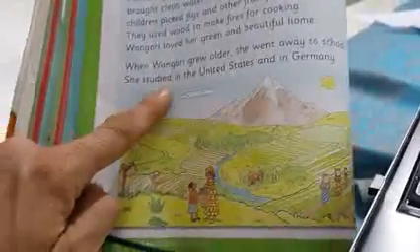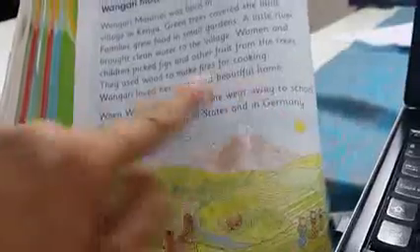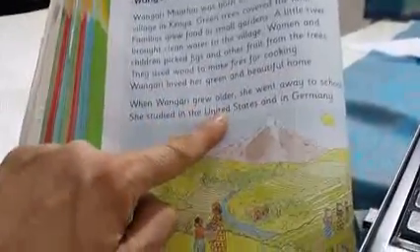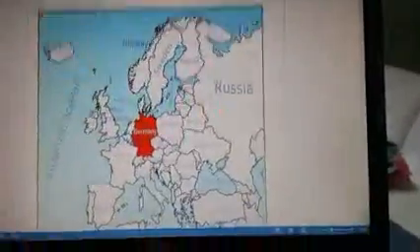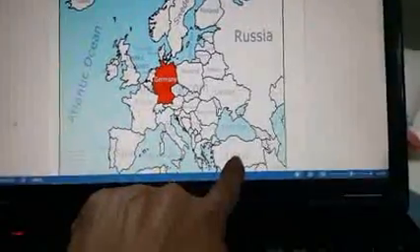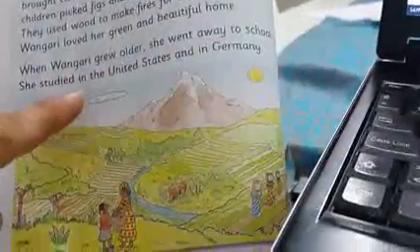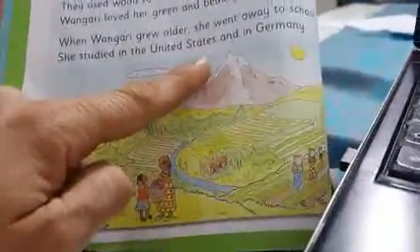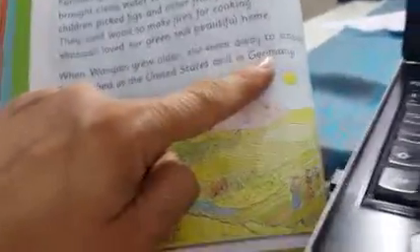She studied in the United States and in Germany. So she went to the United States of America and to Germany. So this is Germany. Okay, so Wangari went to the United States and to Germany to study, maybe for university.